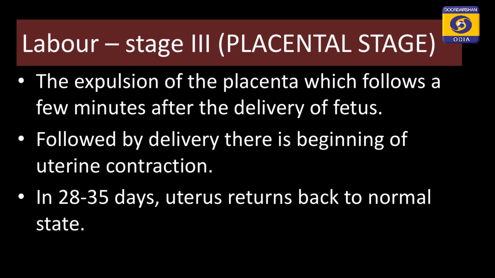So, there is the beginning of uterine contraction. Once the baby is out of the uterus, the uterine layer will contract, so that the bleeding will finally come to a stop and it will start the repair process. In about 28 to 35 days, the uterus will again return back to its normal state as it was before pregnancy.